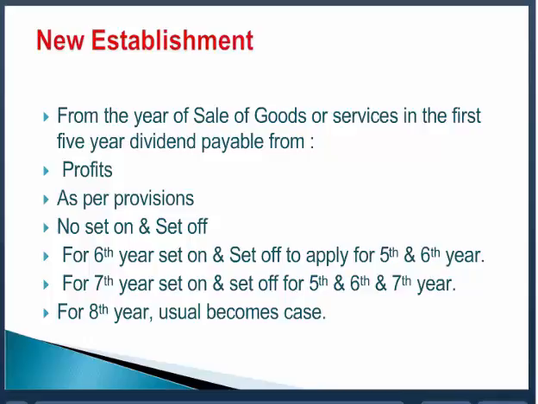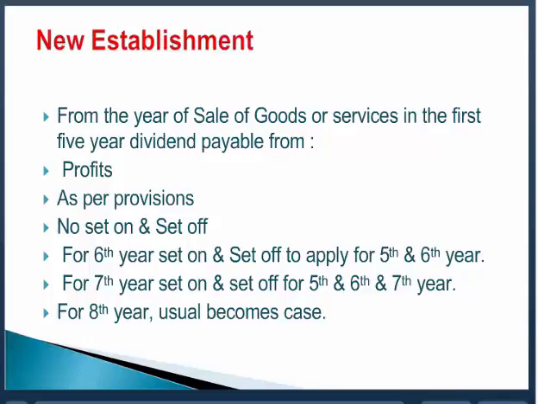You have the profit of 500 rupees, you pay 240 because you have to pay the bonus as per the law. But pay not out of the allocable surplus, out of the profit. So you have the profit of 500, you pay 240. And 240 you have paid. Now come to the sixth year. When you come to the sixth year, then again for the sixth year, fifth year becomes important. Because the law says for the sixth year, the set-on and set-off of fifth and sixth year will apply. So now when you come to the sixth year, then the set-on of fifth year for sixth year will be applicable. So in the fifth year, you have the set-on of 240.